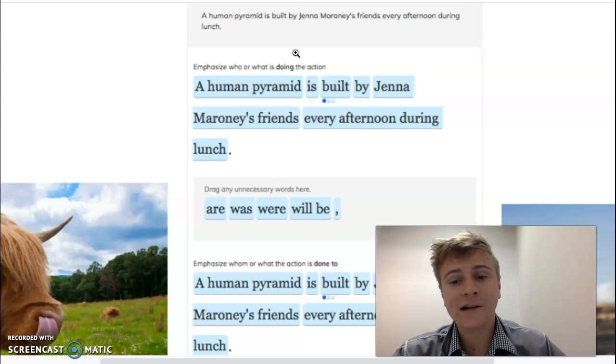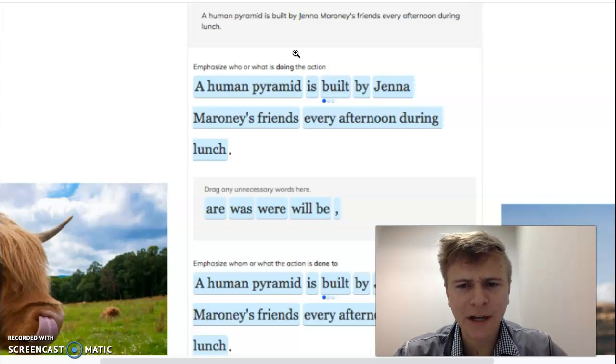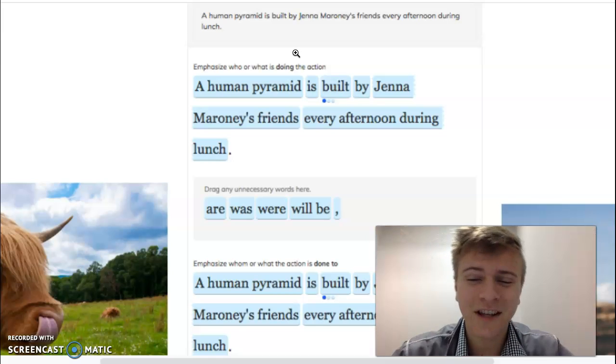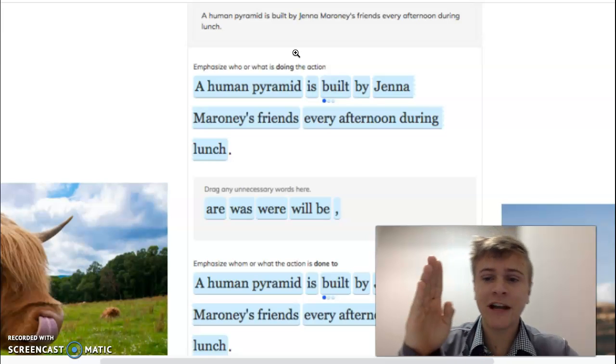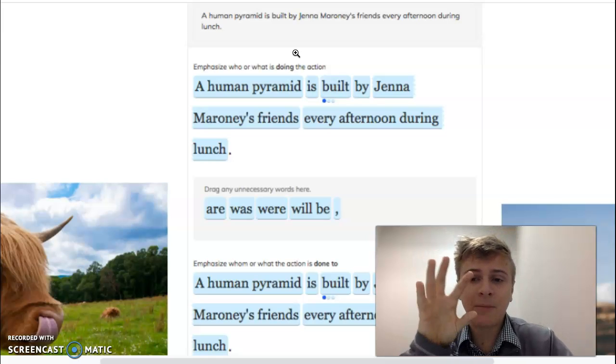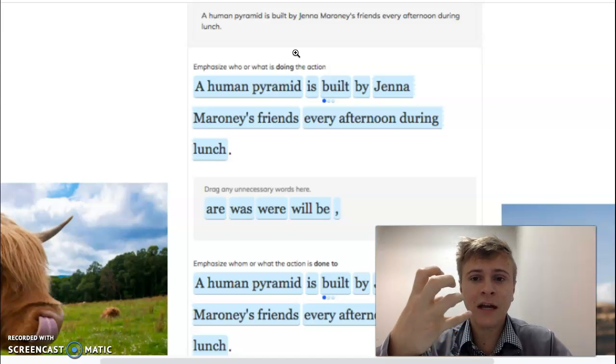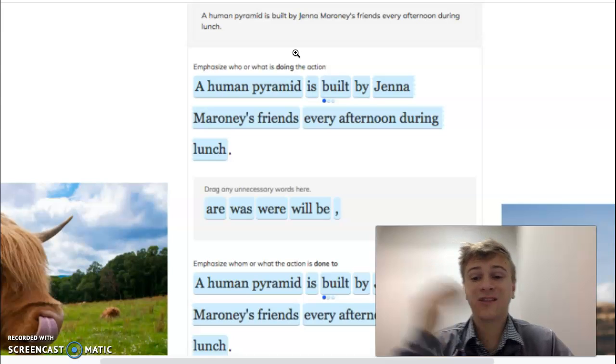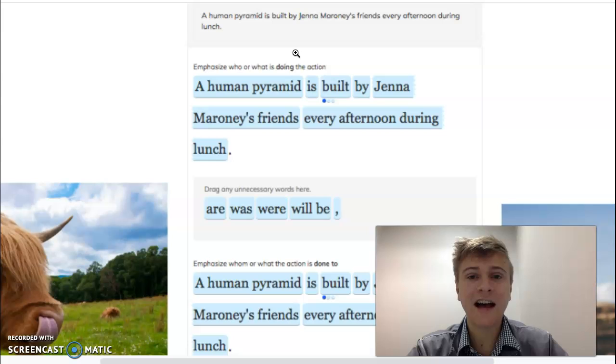Okay. So a human pyramid is built by Jenna Maroney's friends. Let's picture this in our heads. First of all, we see the word by. It's most likely going to be passive voice, but let's just double check. Who are the people doing what? What's the main action? There's this building. And who's building what? Jenna Maroney's friends are building the pyramid. So it's in reverse order, which means we've got passive voice. All right, so this means we have passive voice with prepositional phrase at the end.